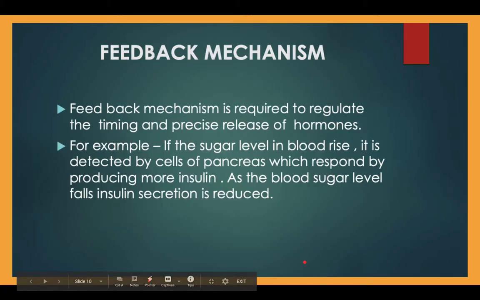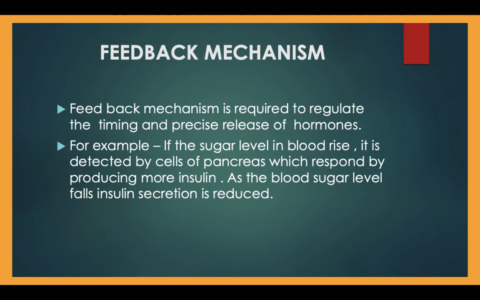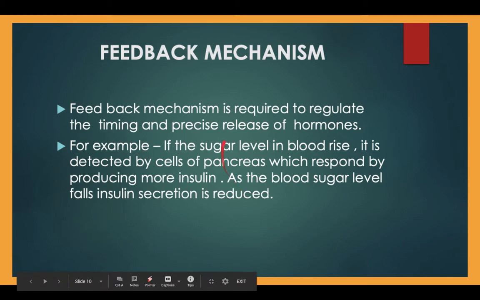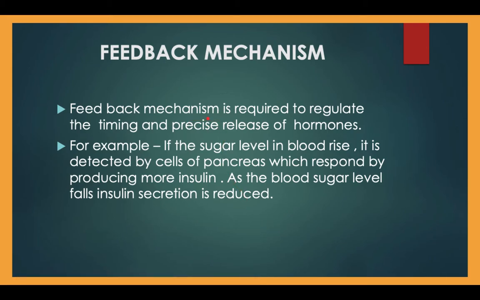Now, besides the endocrine system, you should also understand the feedback mechanism. What is that feedback mechanism? The feedback mechanism is just like a switch on and switch off system to control the secretion of the hormones by the several endocrine glands in the endocrine system, which is responsible for regulation of chemical control and coordination.